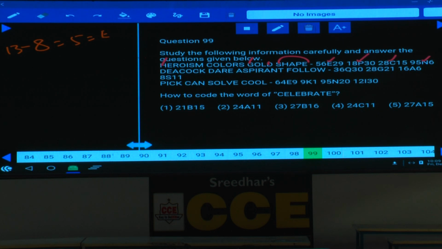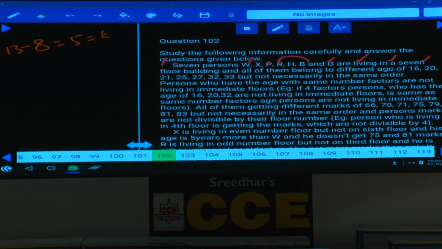Now this is about question numbers 99 to 101. Then what about 102 onwards? Now in question number 102, 7 persons W, X, P, X.